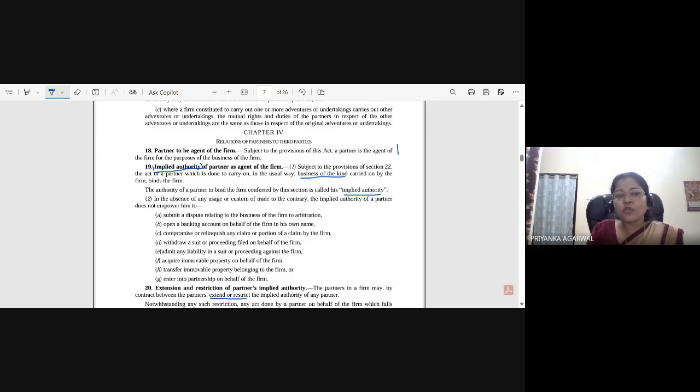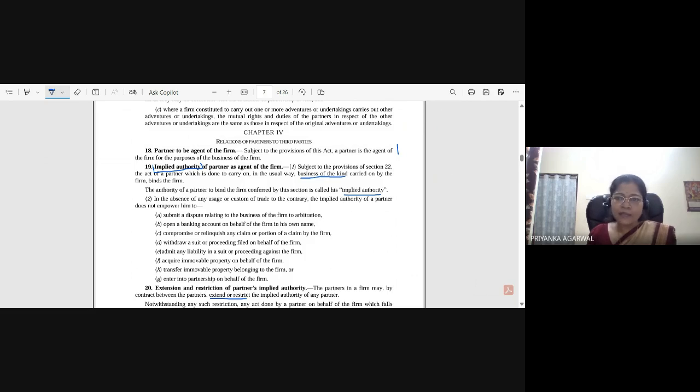Suppose they are into a trading business, but what all the partners do is take money at a lesser rate of interest and give it to somebody else at a higher rate of interest.